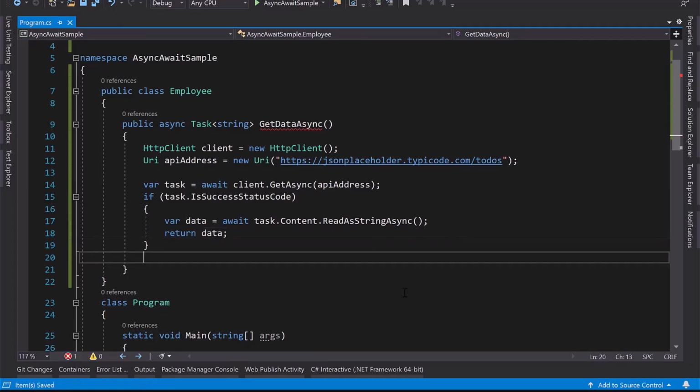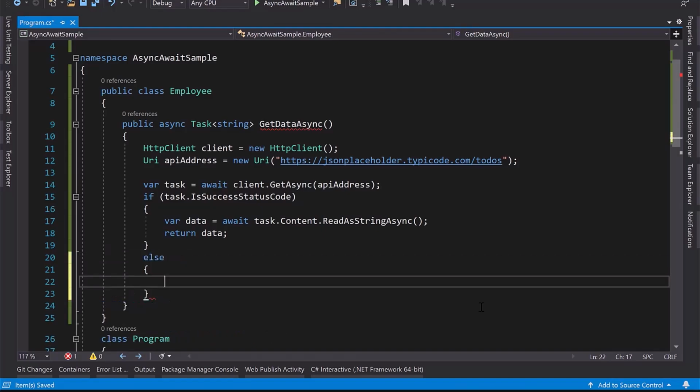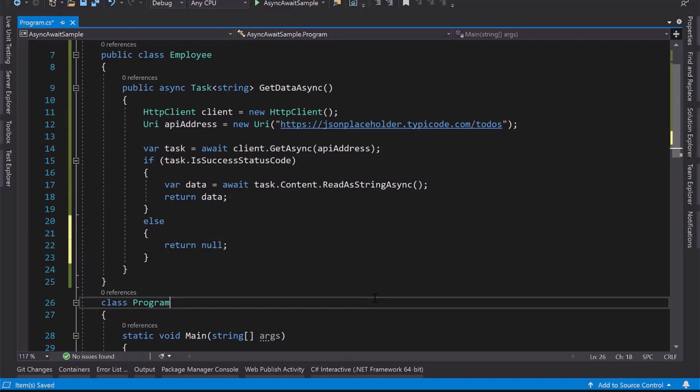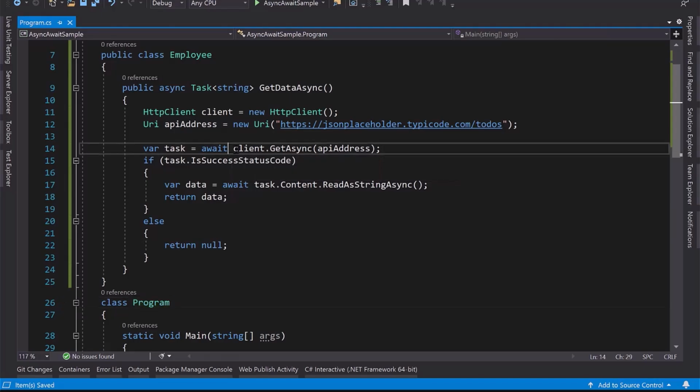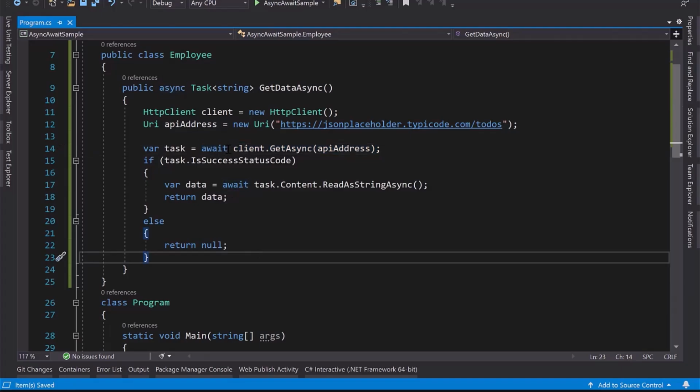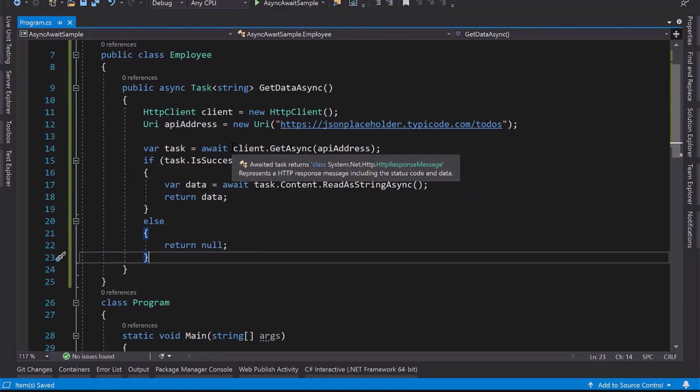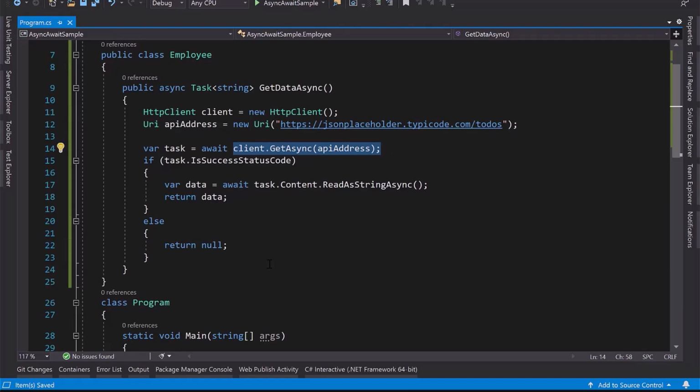If, let's say, we are not getting the status code as 200, then I'm returning null as the return type over there. So wherever we are making the network call, this is the call for calling the API. Here I'm using the await keyword so that we can suspend the execution of this asynchronous method call, and we will wait for getting the result from this API call.